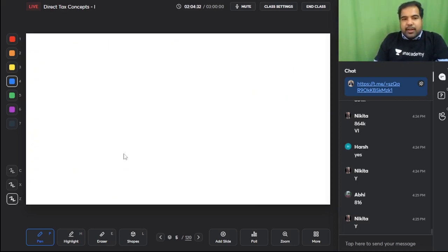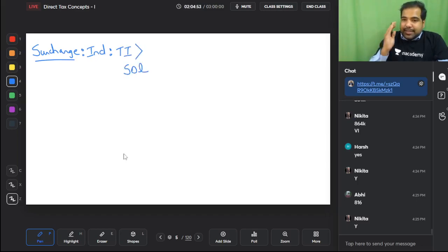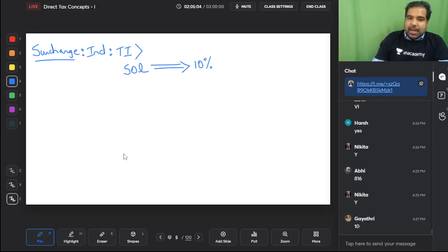Guys, next we are still at individuals. Now we are looking at surcharge. So we are done with basic tax. We are done with rebate. Now let's look at surcharge. For individuals, the surcharge is as under. You have to see total income. If the total income is greater than 50 lakhs, not exactly but greater than 50 lakh, the surcharge is a tax on the tax. So whatever your tax is, you will add 10% as surcharge. So this is not a tax on your income, it's a tax on your tax.